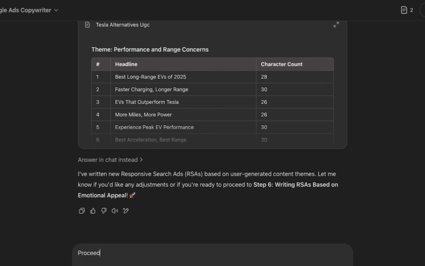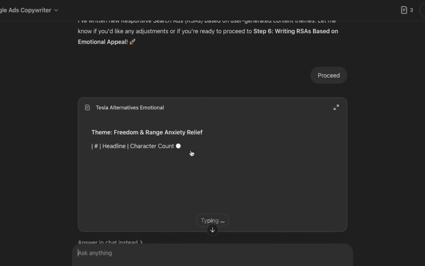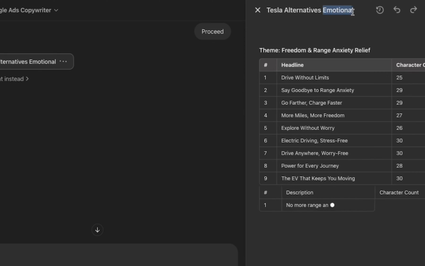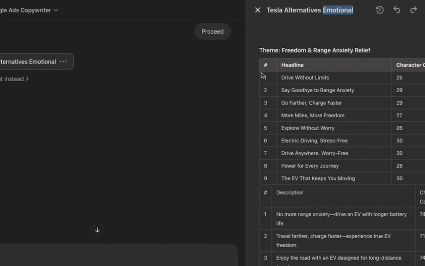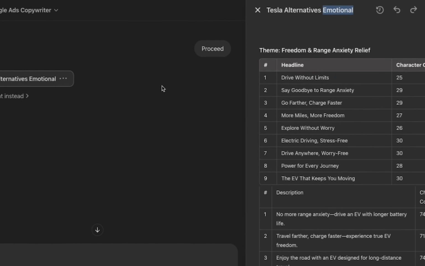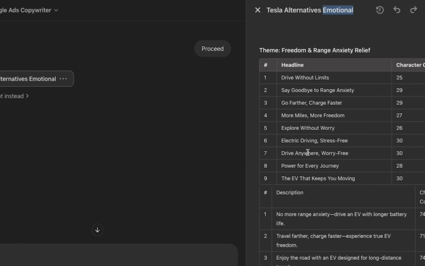Proceed to step 6. Now, what is it doing here? Emotional ads. Okay, so from the user-generated content, it's trying to find the underlying emotions of those topics, and now it's writing ads with those emotional angles. Okay, and this is what we have. I believe it's actually done it. No, not yet. So drive without limits, say goodbye to range anxiety.